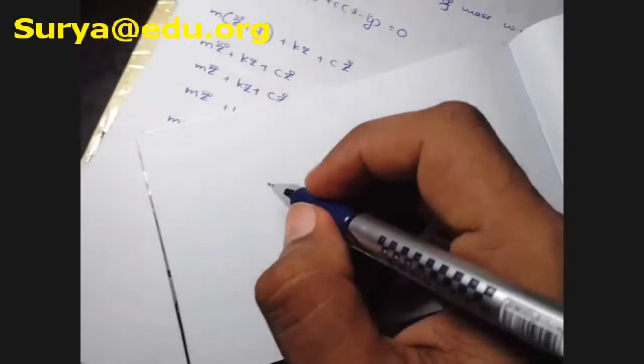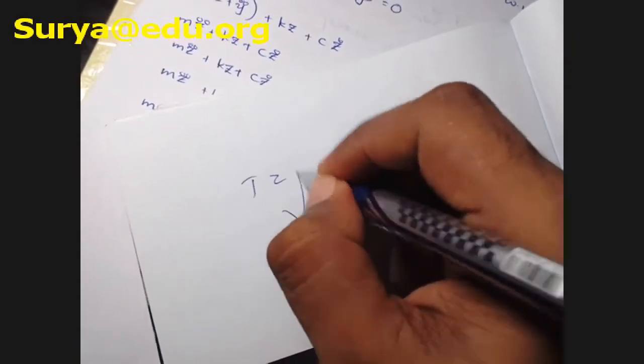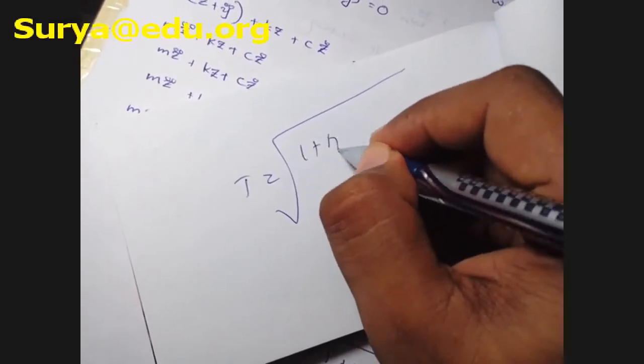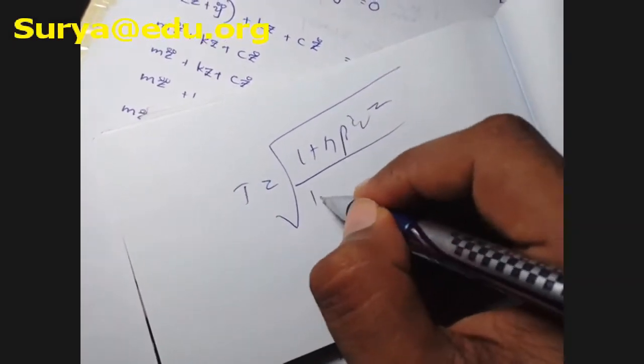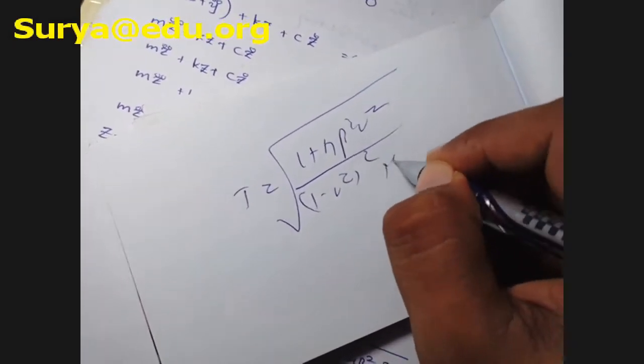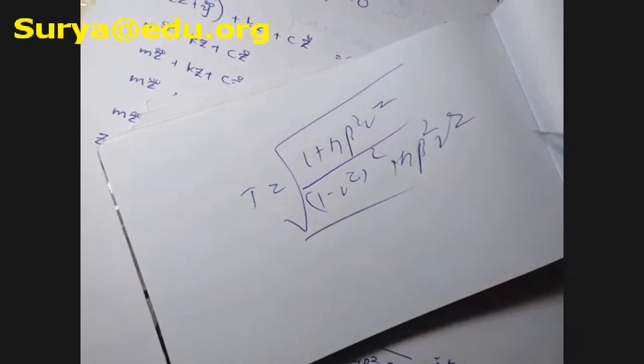Guys, in vibration, in this subject there are some very frequent terms. One is eta. What is eta? Eta equals 1 divided by under root of (1 minus r squared) squared plus 4 beta squared r squared. The other one is the transmissibility ratio. What is that? Under root 1 plus 4 beta squared r squared divided by under root (1 minus r squared) squared plus 4 beta squared r squared. So it's easy, right?